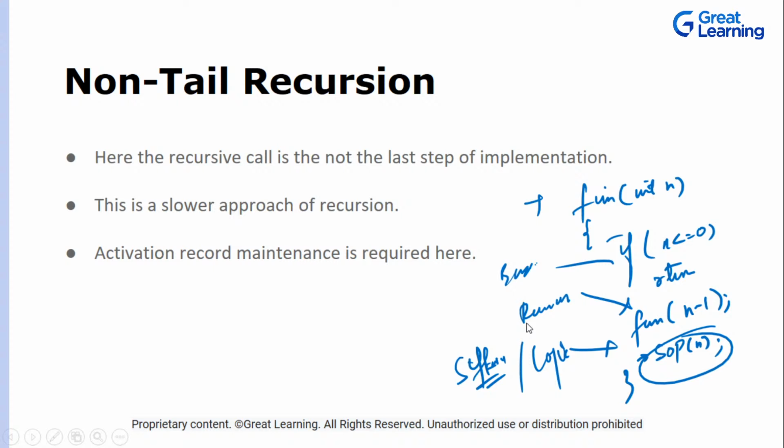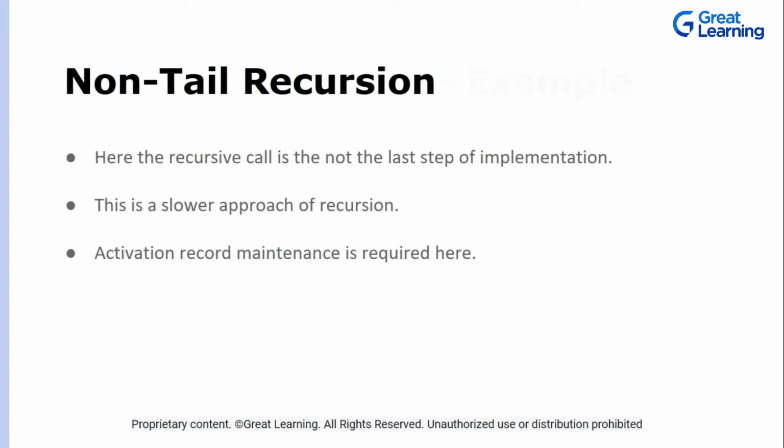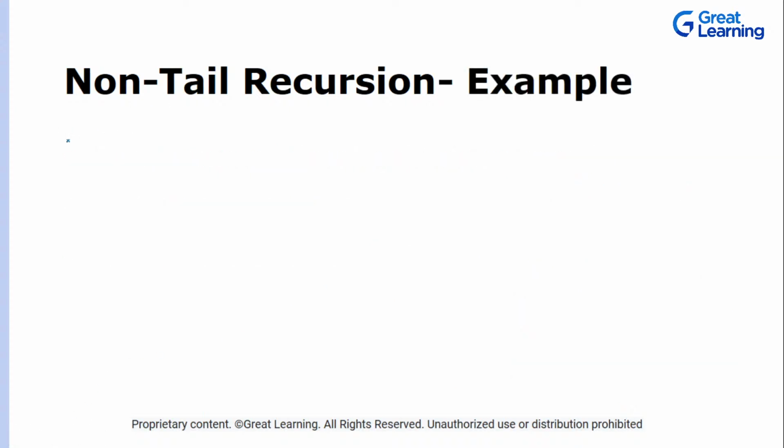Now this is a slower approach, as you can see, because we have to maintain the call stack, right? And if that call stack has to be maintained, there's an extra space that you require. Okay, now let's see what that activation record is, how it looks.